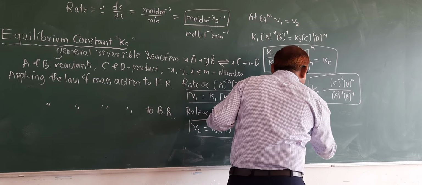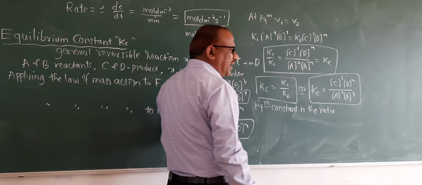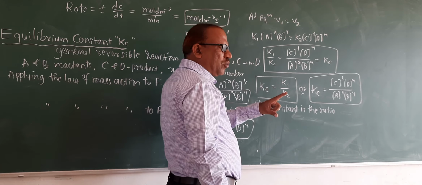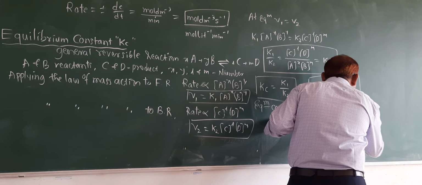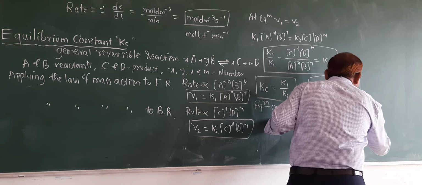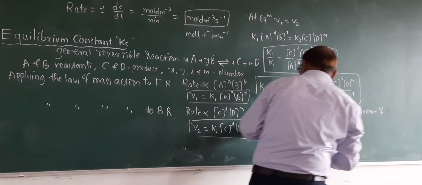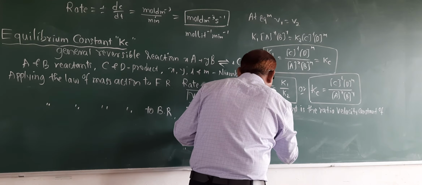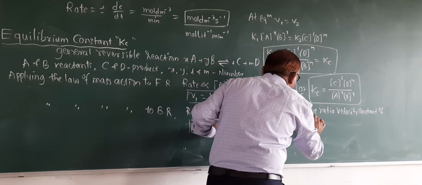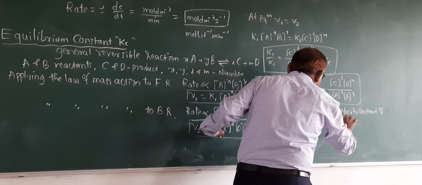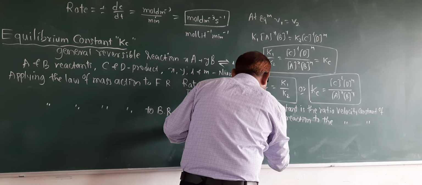Equilibrium constant is the ratio of the velocity constant of forward reaction to the velocity constant of backward reaction.